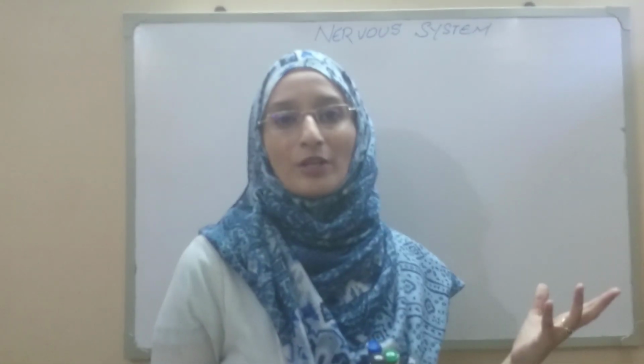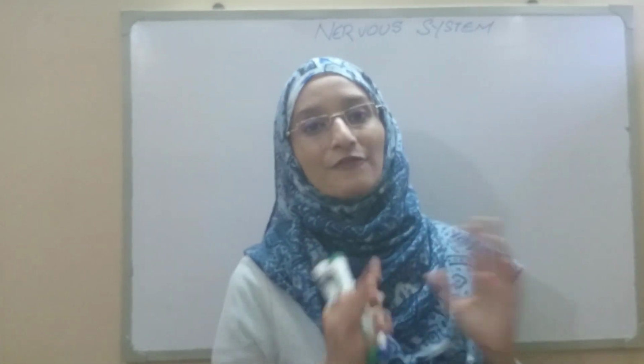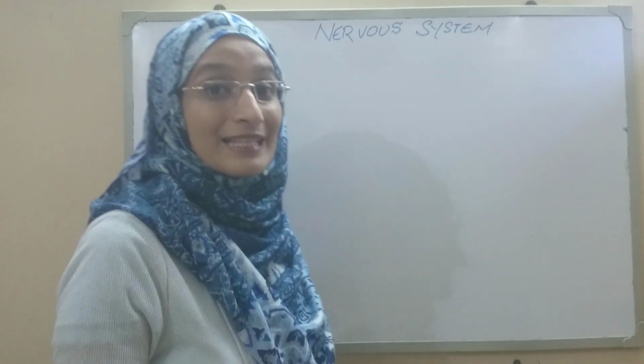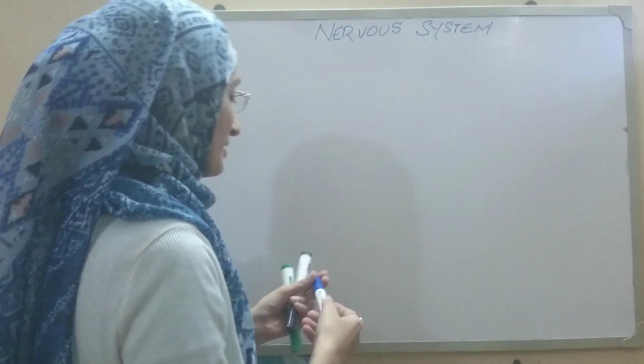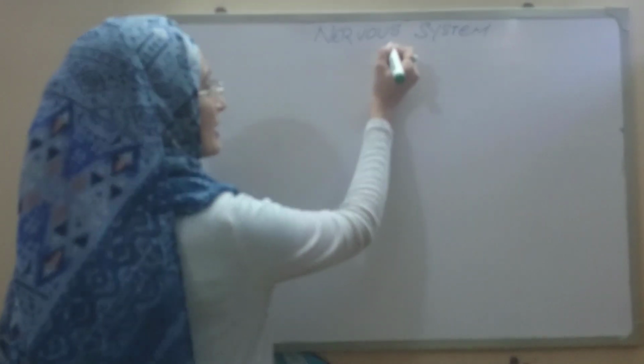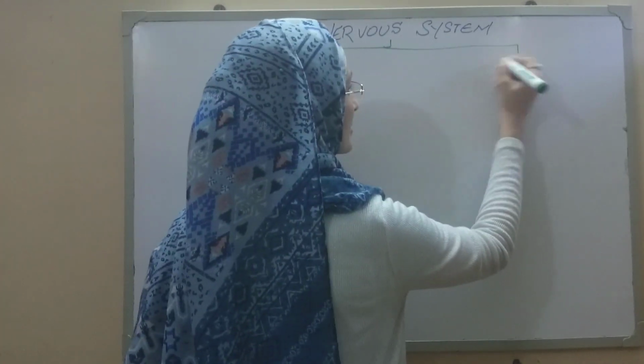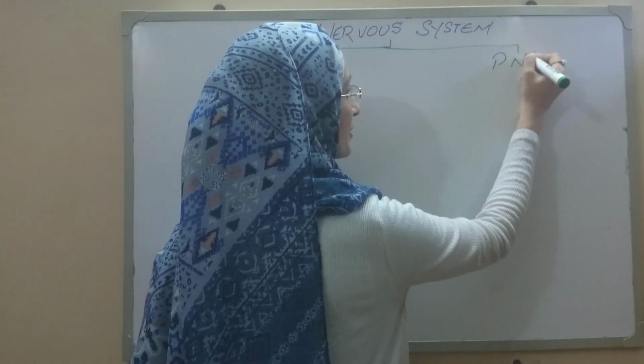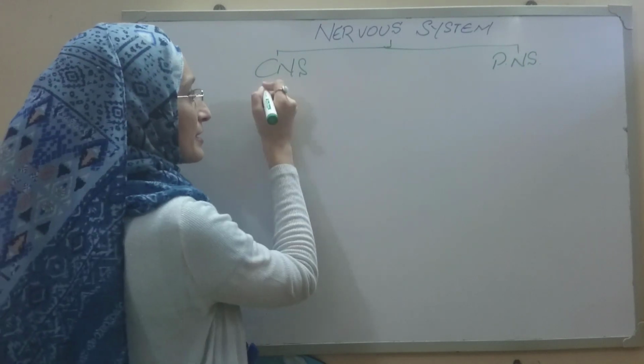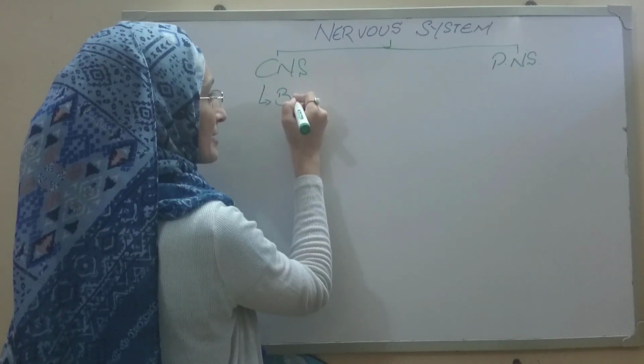The nervous system, on the basis of the functional components, is classified into two types: the central nervous system and the peripheral nervous system. So let's begin with the types. The central nervous system is composed of the brain and the spinal cord.